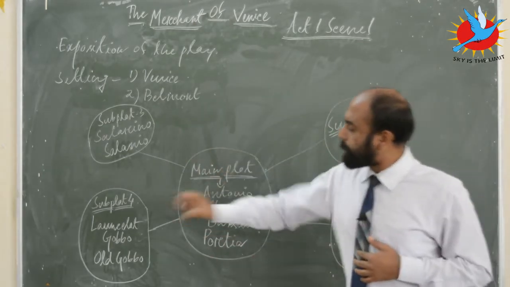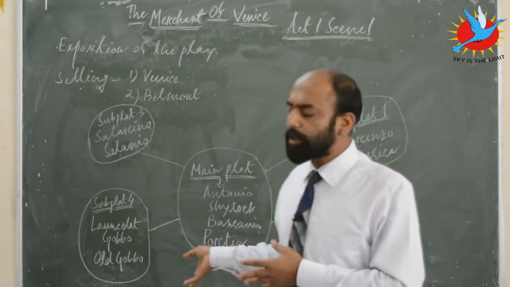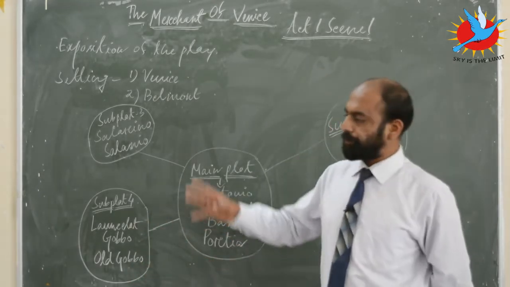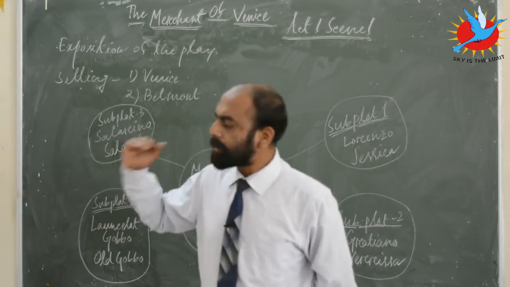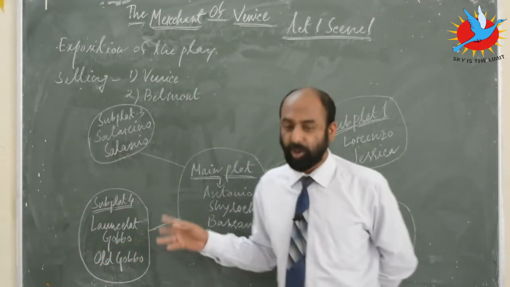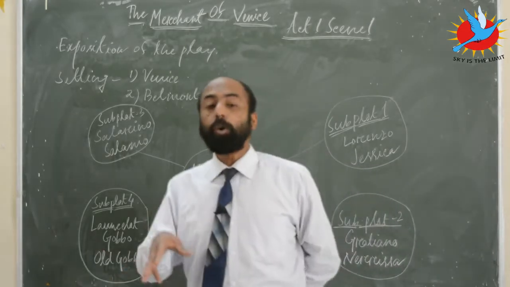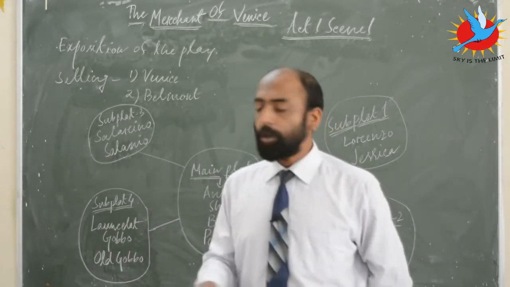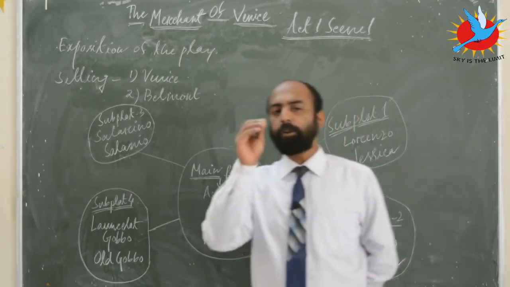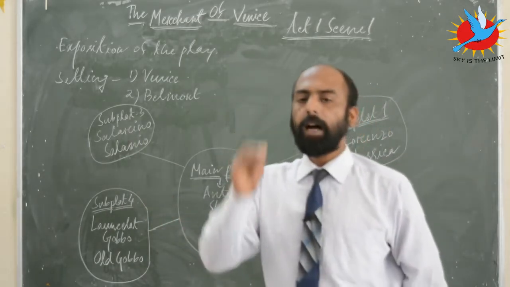And subplot number 4 also involves one of the funny and comic characters, that is Lancelot Gobbo. There's a scene, Act 2, Scene 2, where we are introduced to that funny encounter between Lancelot Gobbo and his father, Old Gobbo. So these two characters, or especially Lancelot Gobbo, provide the comic relief to the audience.